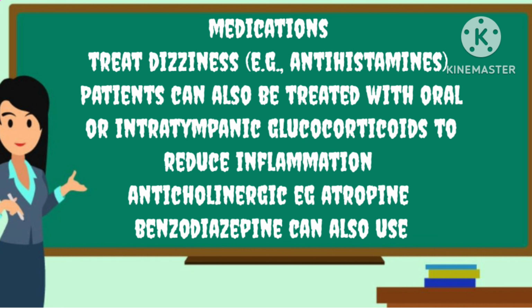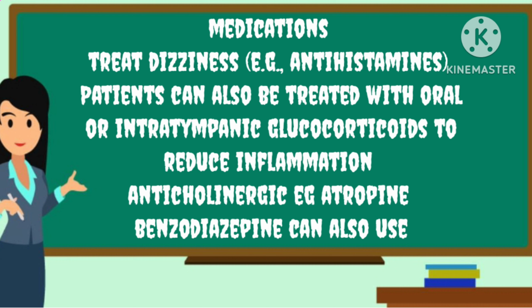There are some medications to treat the signs and symptoms of Meniere's disease. For example, for dizziness, an antihistamine. Patients can also be treated with oral or intratympanic glucocorticoid to reduce inflammation. Anticholinergics, for example atropine, and benzodiazepines can also be used.